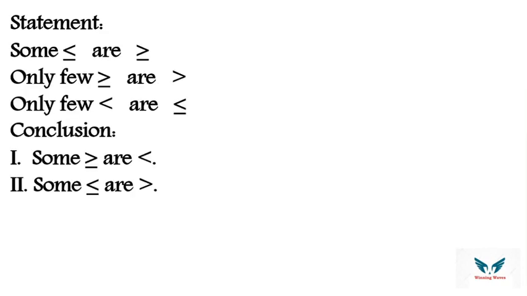So just look at this particular question. Sum less than or equals to or greater than or equals to sum, let's change the color, less than or equals to or greater than or equals to, only a few greater than or equals to or greater than. Only a few means it is a conditional sum consisting of sum and sum not. So this is greater.